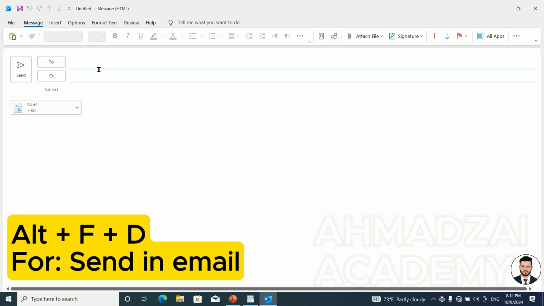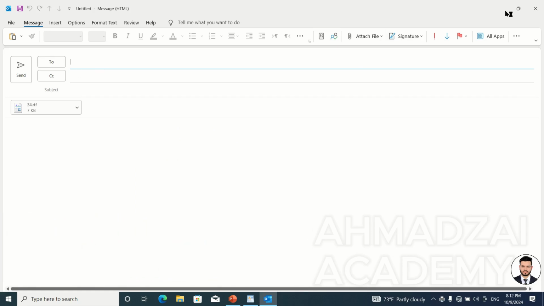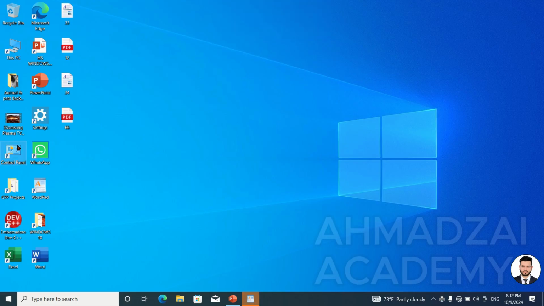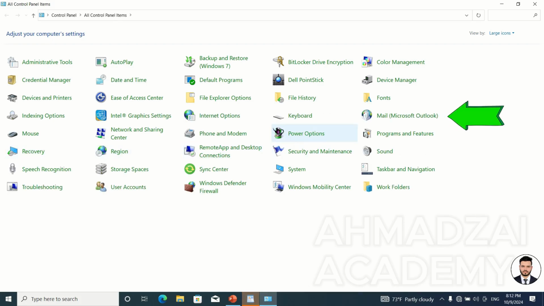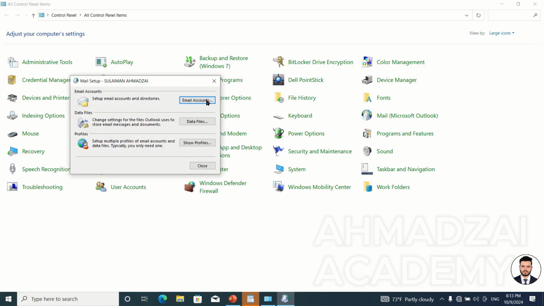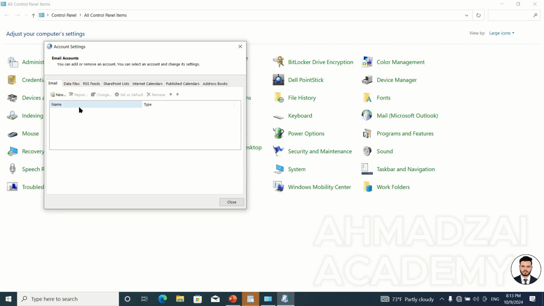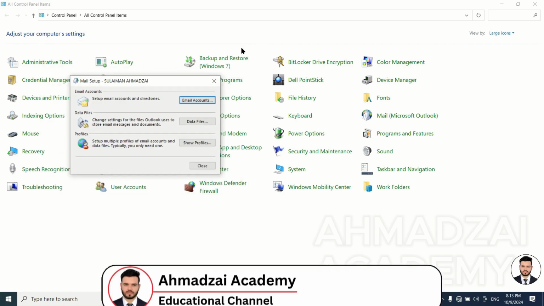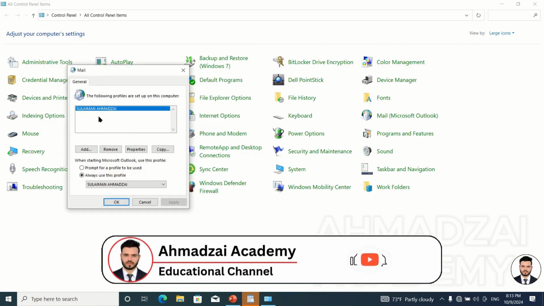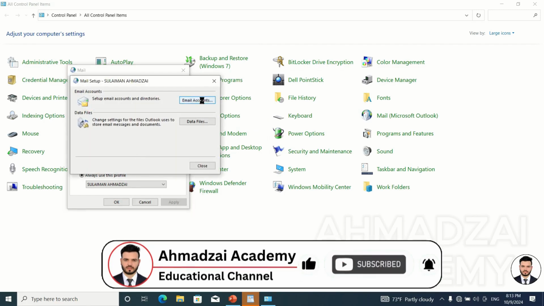If this doesn't work on your computers, then go to the control panel once. Here, you go to the control panel. Here, we have something called Mail. Here, we go to configure its settings. Here, email account. Here, we've already configured an email, for example. That is, for now, you just create one profile like this. Here, for example, you write your name and enter your email address in it.